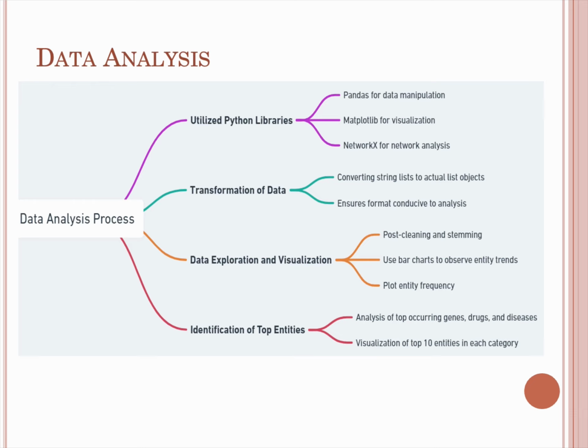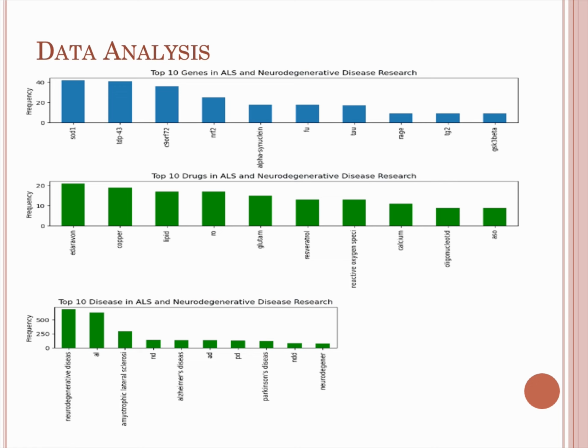We will see that in the next slides too. By doing that, we found the top 10 entities in each category, which is disease, genes, and drug. This is the bar chart. You can clearly see the top 10 entities for genes, the top 10 entities for drugs, and the top 10 entities for disease. You can see that neurological disease has the highest frequency.